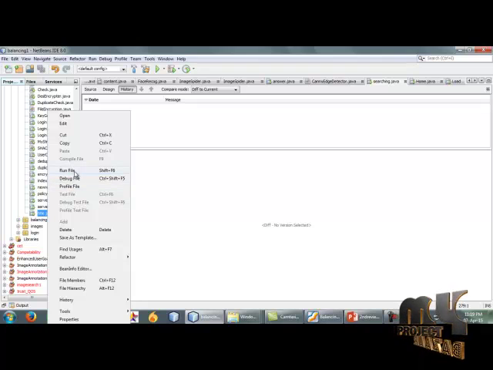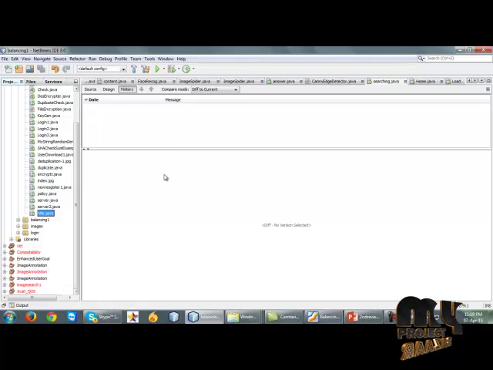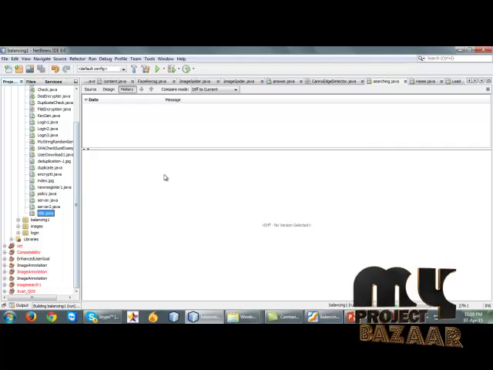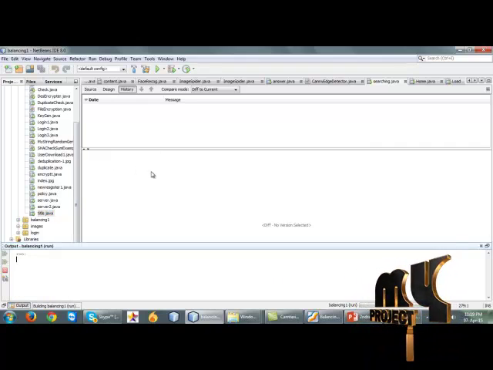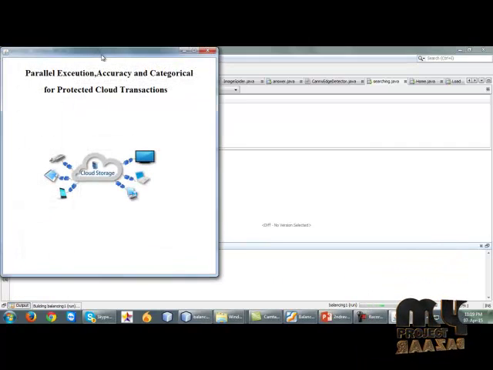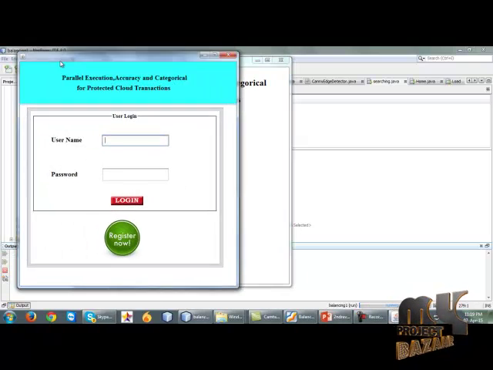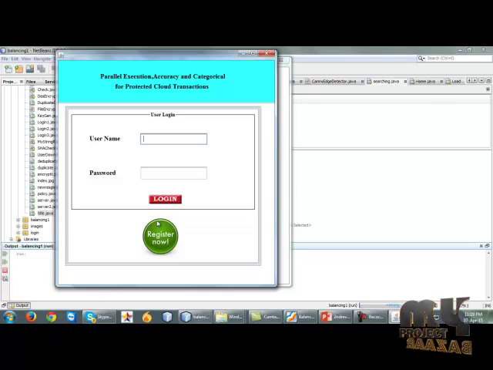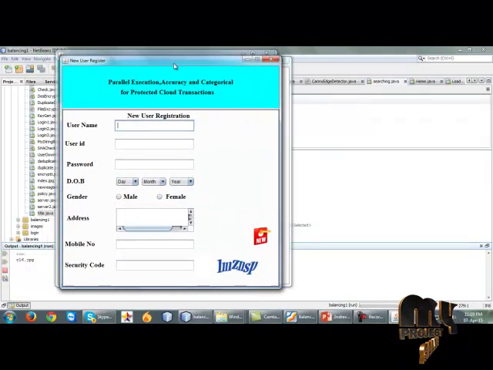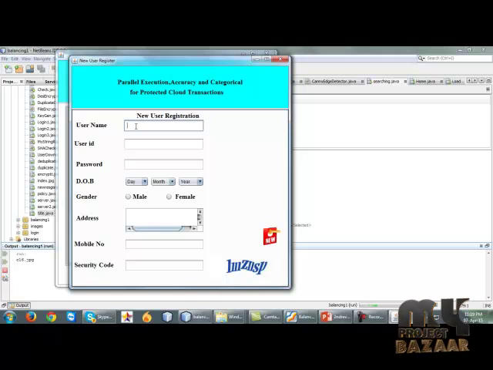Let us see our code. We have to run the title page first, and the title will be shown. We have to click the image, and the next page, the user login page, will be shown. First of all, you have to register the user. The register user page will be shown. All text boxes have validation.